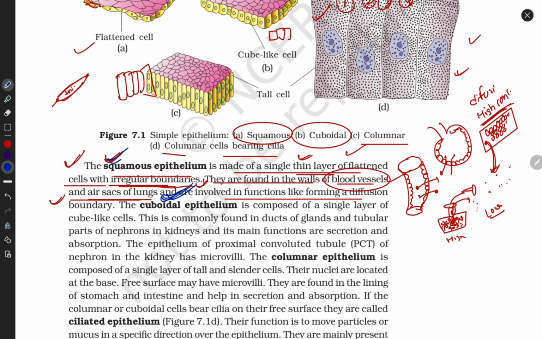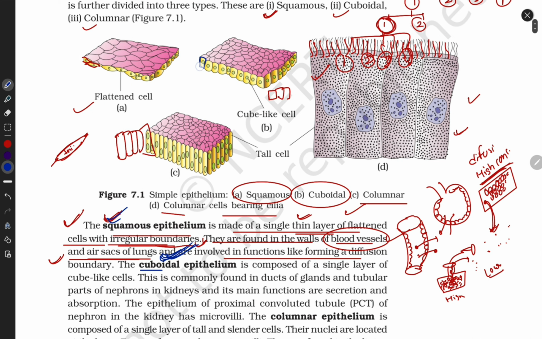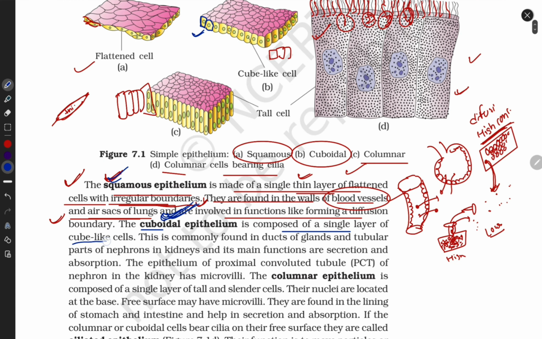Now let's talk about cuboidal cells. According to their name, they are cube-like in structure and orientation. Look here, they are cube-like. Again, they are composed of a single layer. So these are the properties of cuboidal epithelium.